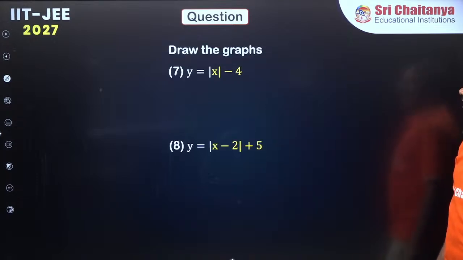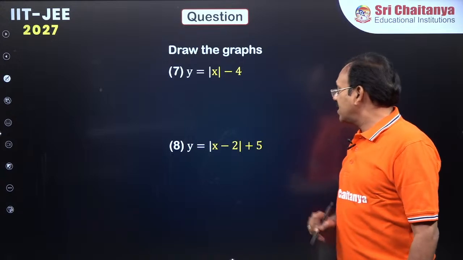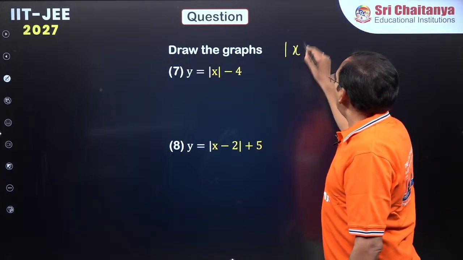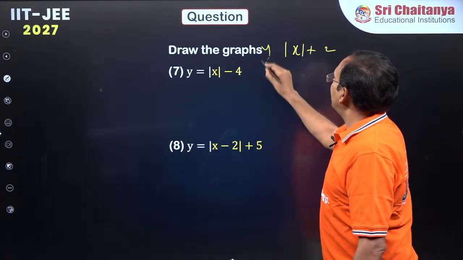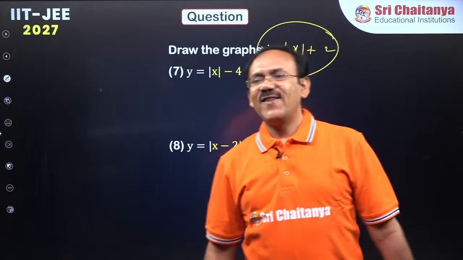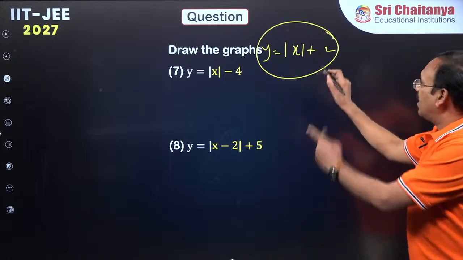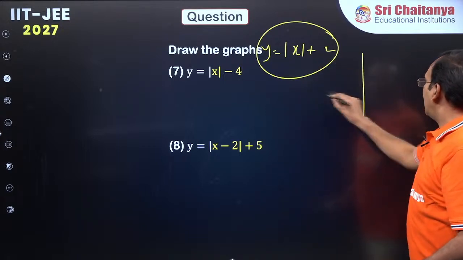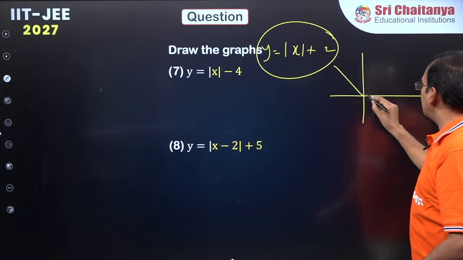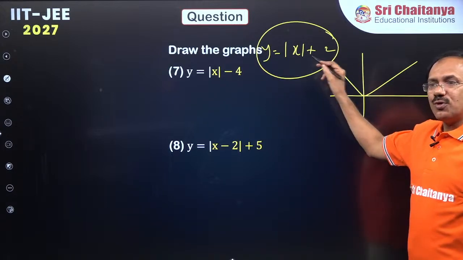Fine, chalo. Next, can somebody help me? Mod x minus 4. Before that, mod x plus 2. Can somebody help me to draw this graph? Y equals mod x plus 2. Adding plus 2 means, mod x is this V shape. To every output, you have to add 2, right?